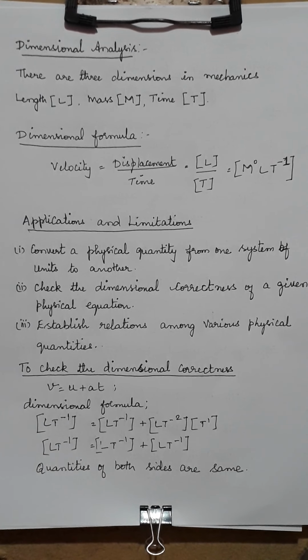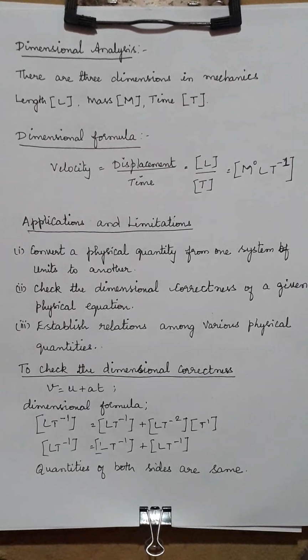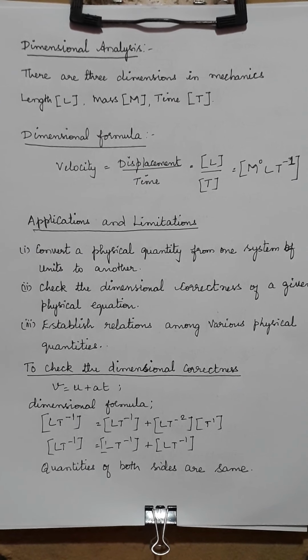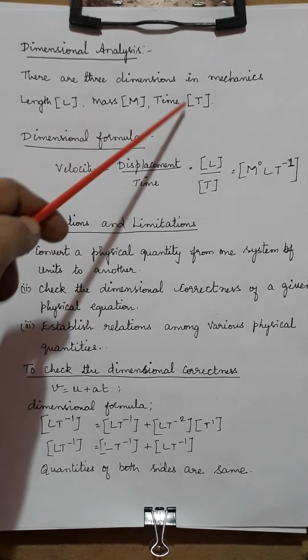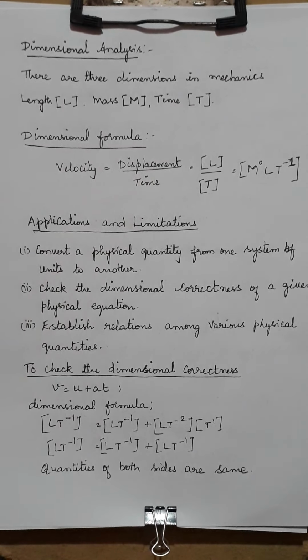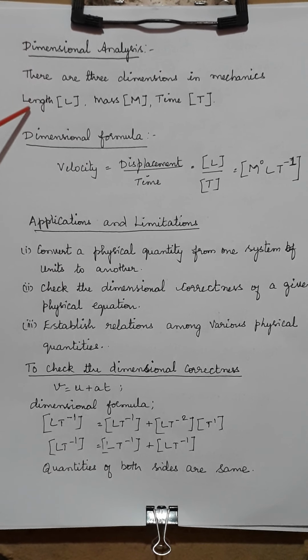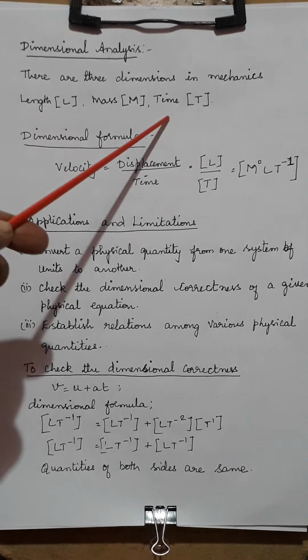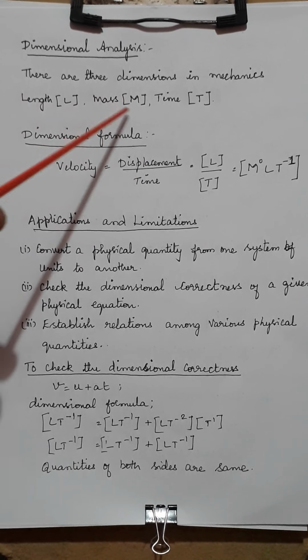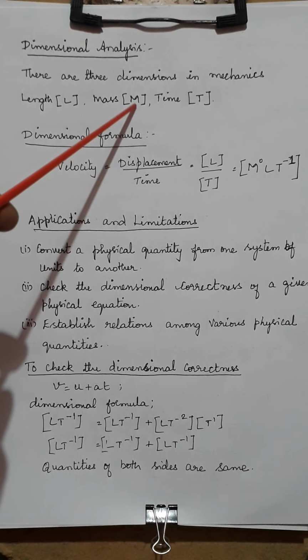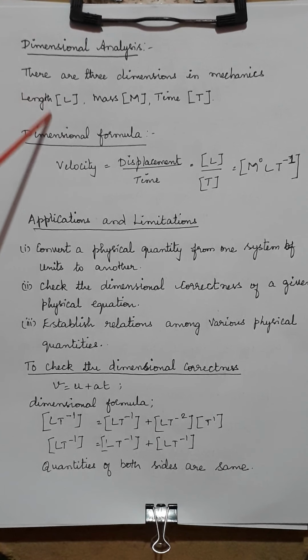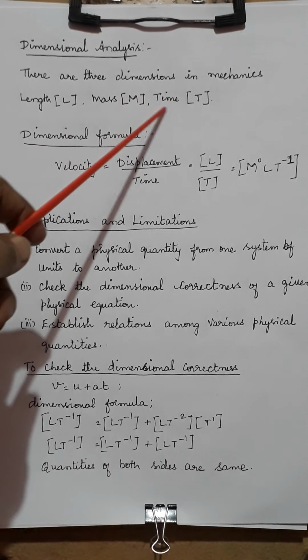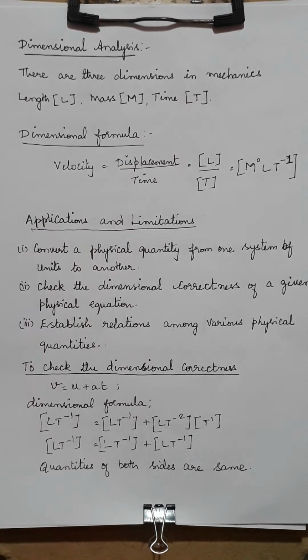Basically in mechanics we have three basic quantities: length, mass and time, where all the other derived quantities are written in terms of these fundamental quantities. So I am going to represent these fundamental quantities as mass within brackets capital M, length within brackets capital L, and time within brackets capital T.